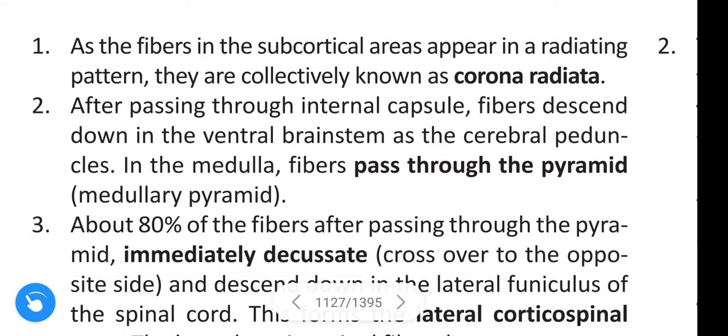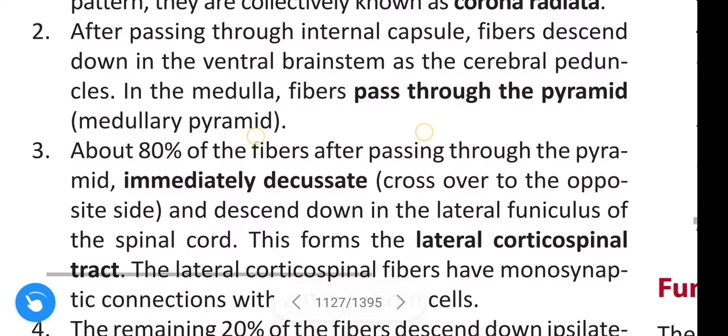After passing through the internal capsule, the fibers descend down in the ventral brainstem as the cerebral peduncles. In the medulla, the fibers pass through the foramen, which is the medullary foramen.